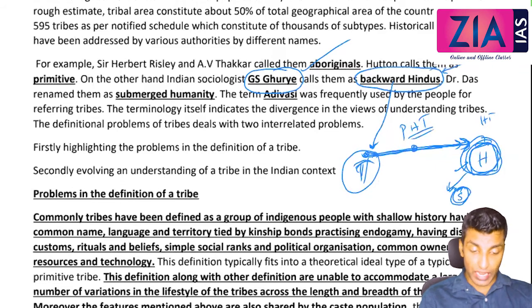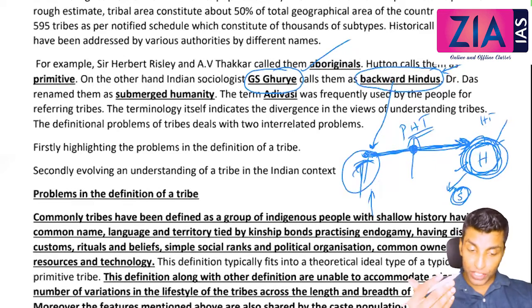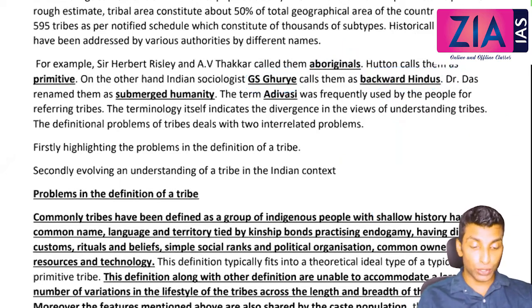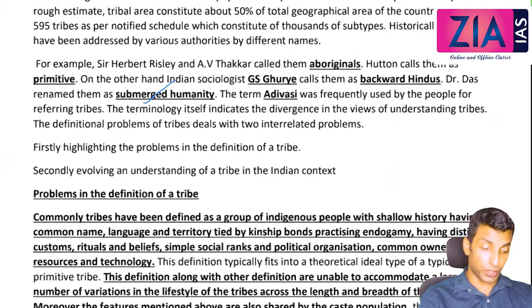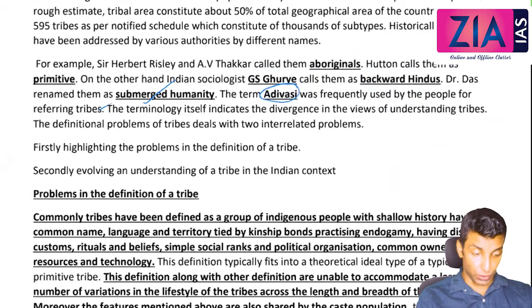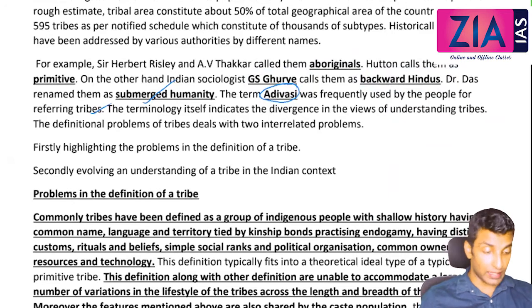So tribes as backward Hindus, then with some more development, partially Hinduized, with more development, they will be integrated into the Hindu setup. So that is the Hinduized tribe. So backward Hindus, partially Hinduized tribes, and Hinduized, completely assimilated into the Hindu system. Dr. Das renamed them as submerged humanity, and the term Adivasi was frequently used by the people for referring to tribes. So Adivasi is also another term which is used. The terminology itself indicates the divergence in the views of understanding the tribes.